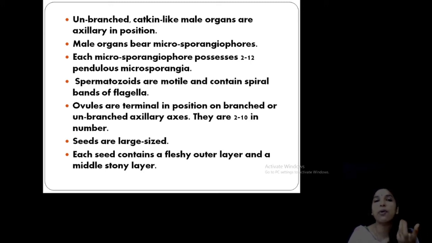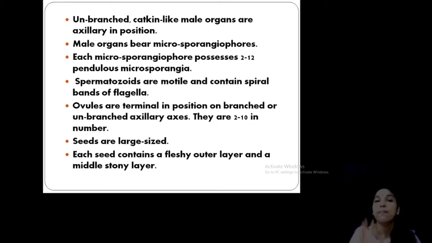They possess about 1 to 12 microsporangia, arranged in a pendulous, drooping manner, like an inflorescence. There are also motile sperms, which is important, with spiral bands of flagella. In this character you can compare it with our Cycadales, which have motile sperms. And the ovule is also important.